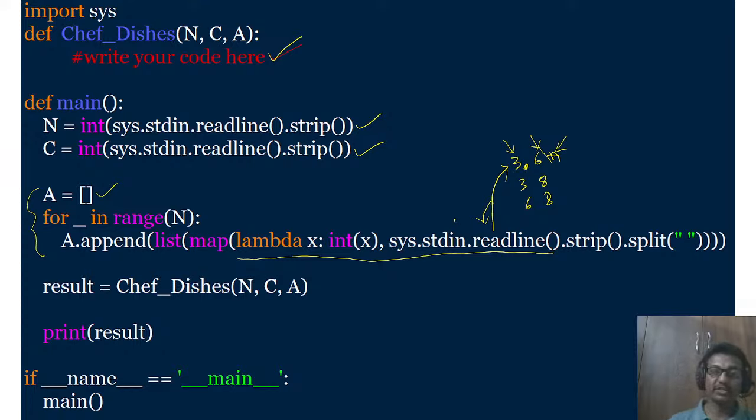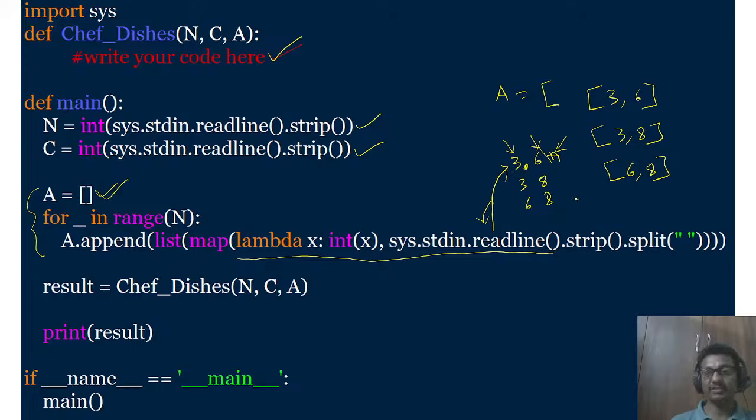Those two strings will be converted into integer numbers. The map function will convert them into integers, and it will be converted into a list. Those two elements will form a list like this, 3 comma 6. And 3 and 8, this is another list. Then 6 and 8, this is another list. All these lists will be appended to the empty list A. So now your A is a list of lists like this. It contains these three elements. These are nothing but the attributes of the chefs.